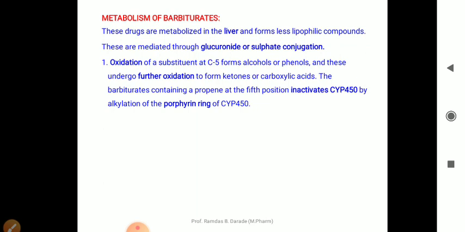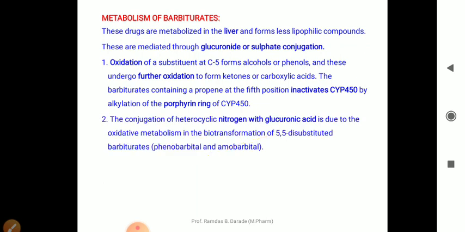So this is related to the phase 1 type of metabolic reaction, that is oxidation. At the 5th position these barbiturates undergo oxidation, because already we studied that substitution of groups is possible at the 5th position, that is alkyl groups can be added there, and these alkyl groups are susceptible to oxidation.